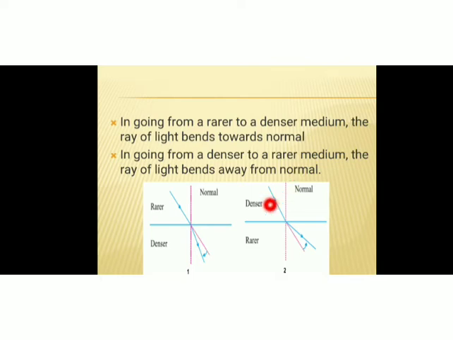Just look at the second figure here. Here the light ray passes from a denser to a rarer medium. So here this blue color represents the light ray, and it must continue its straight line path. It is supposed to follow this straight line path shown by these pink dotted lines, but due to the presence of the second medium, it bends and moves like this, which is shown here, isn't it? So here bending occurs away from the normal, isn't it? So whenever a light ray passes from a denser to a rarer medium, it bends away from the normal.